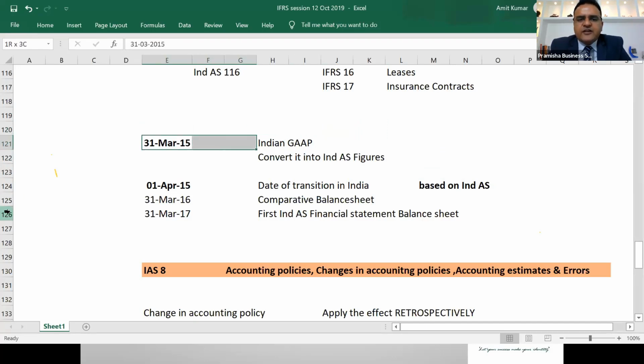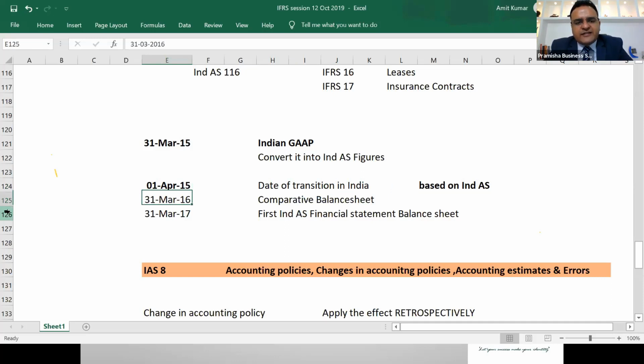You pick up the figures of 31st March 15 for government regulatory requirement. This will continue to be published in Indian market on Indian GAAP. But for the purpose of moving to Ind AS, can you use the same balance sheet, convert it into Ind AS, because your date of transition in India is 1st April. Why the date of transition?